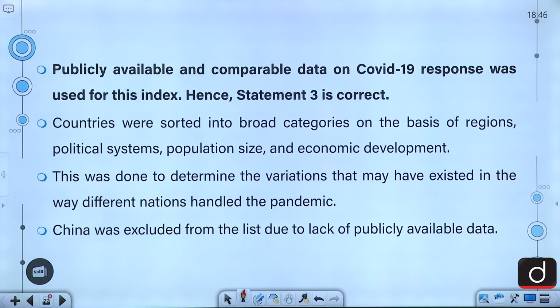Publicly available and comparable data on COVID-19 response was used for this index, and countries were sorted into broad categories on the basis of regions, political systems, population size and economic development as well. This was done to determine the variations that may have existed in the way different nations handled the pandemic. China was excluded from the list due to lack of publicly available data.